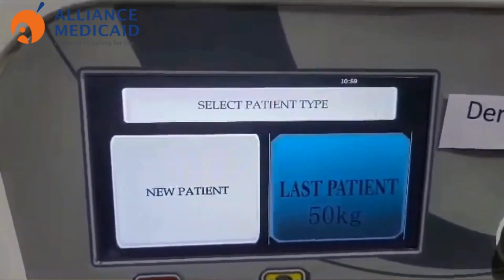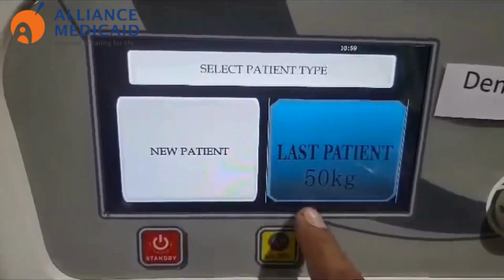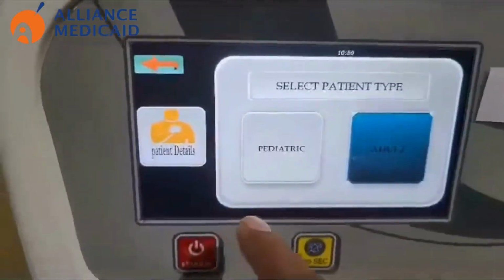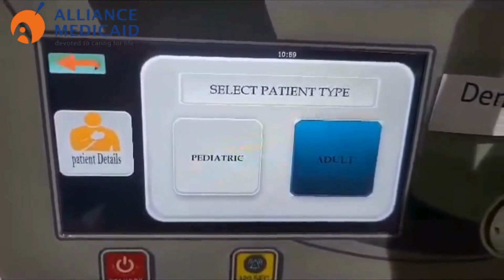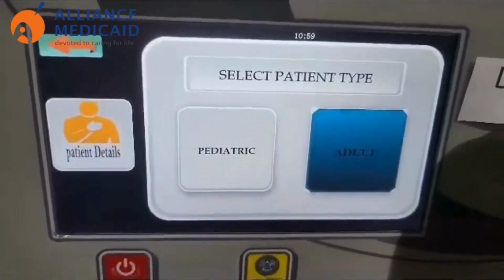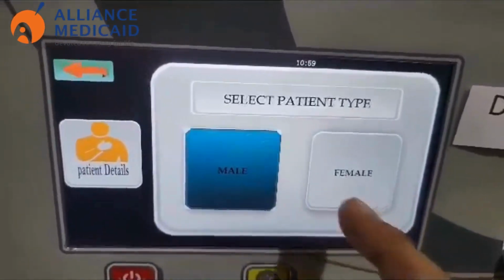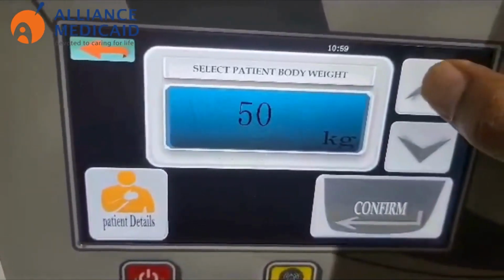And in the main screen you can select the patient type. Here we have two provisions, new patient and last patient. Just click the new patient. The tidal volume range of this ventilator is 40 ml to 2000 ml. Pediatric, adult reason, male, female, and we have a body weight feature also.